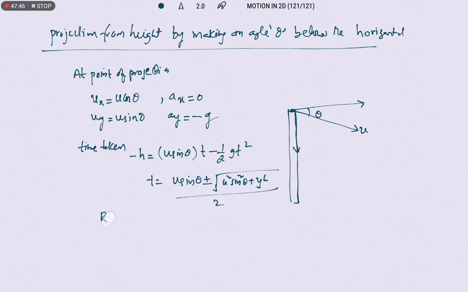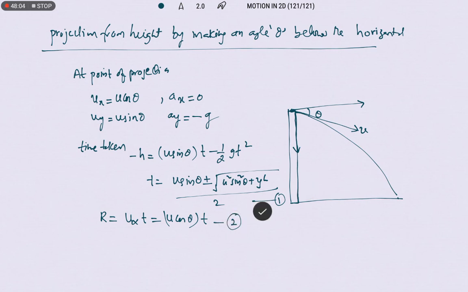In the same way, range, where it strikes the ground, if you want to find, is ux into t, that is u cos theta into t we can write. This is the time of reaching the ground, and this is the range of the projectile. In the same way, final velocity with which it strikes the ground, v is equal to root of u square plus 2gh.